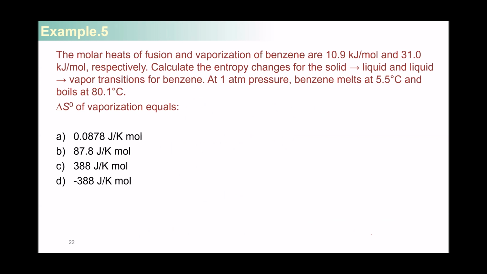So for benzene, the heat of fusion, this is delta H of fusion, and heat of evaporation is this value here, delta H of evaporation. And it asks to calculate the change in entropy during the transformation from the solid to the liquid, which is fusion, and liquid to the vapor, which is evaporation, right?